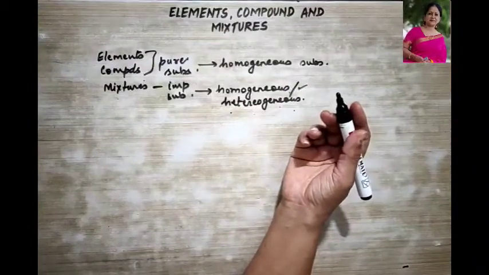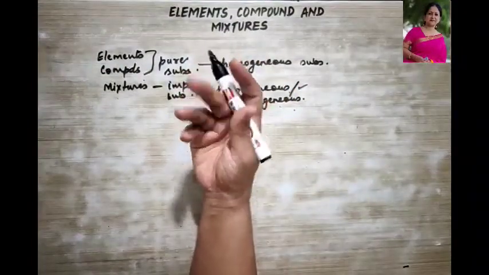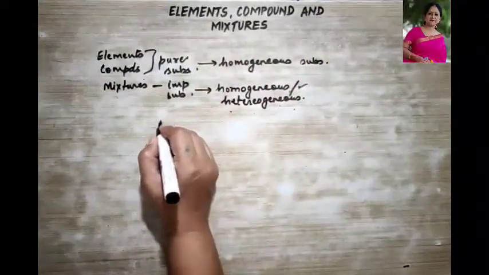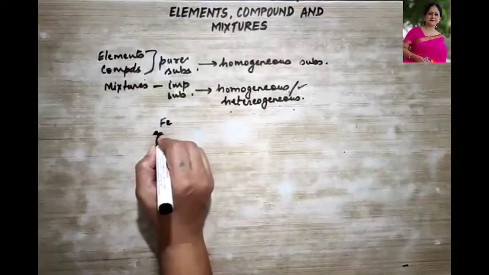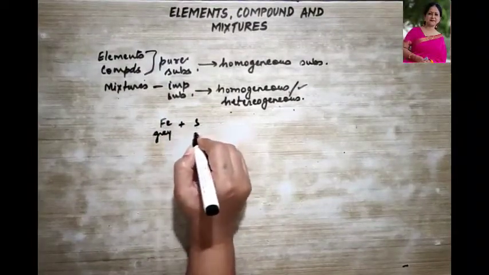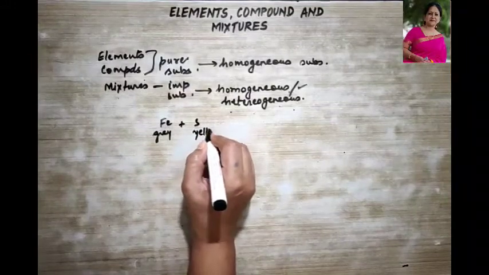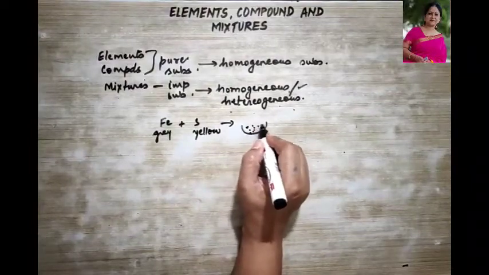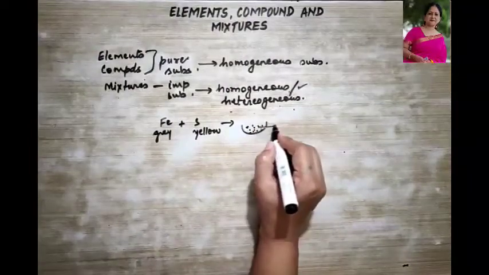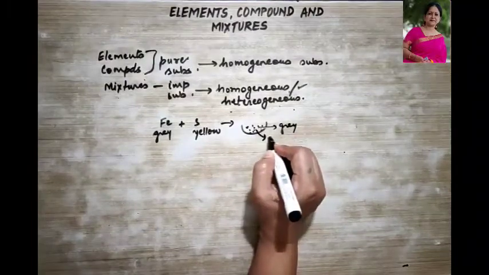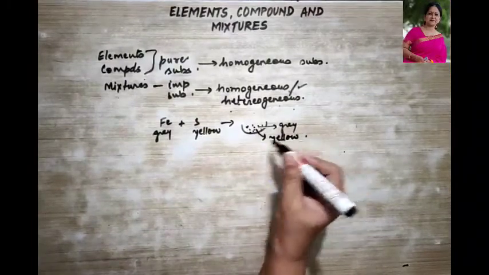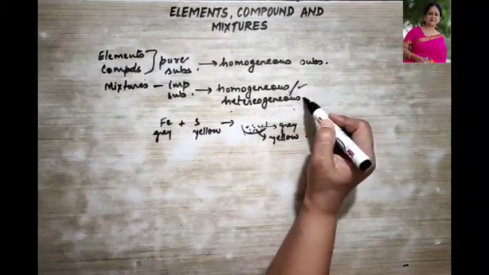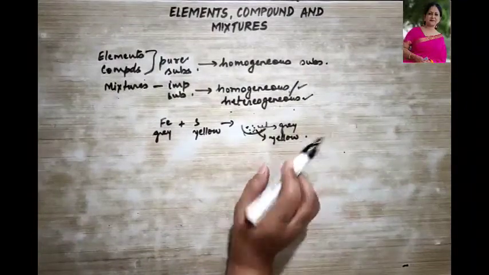A heterogeneous mixture could be, if you take iron filing, which is grey in color, and you take some powdered sulfur, which is yellow in color, and put it in a dish. So what are you going to find? You will find a mixture which is clearly visible through your eyes. Some particles are grey over here, some particles are yellow over here. So that means they do not have similar property throughout their bulk. This is what I meant to say, that they are heterogeneous in nature, right?